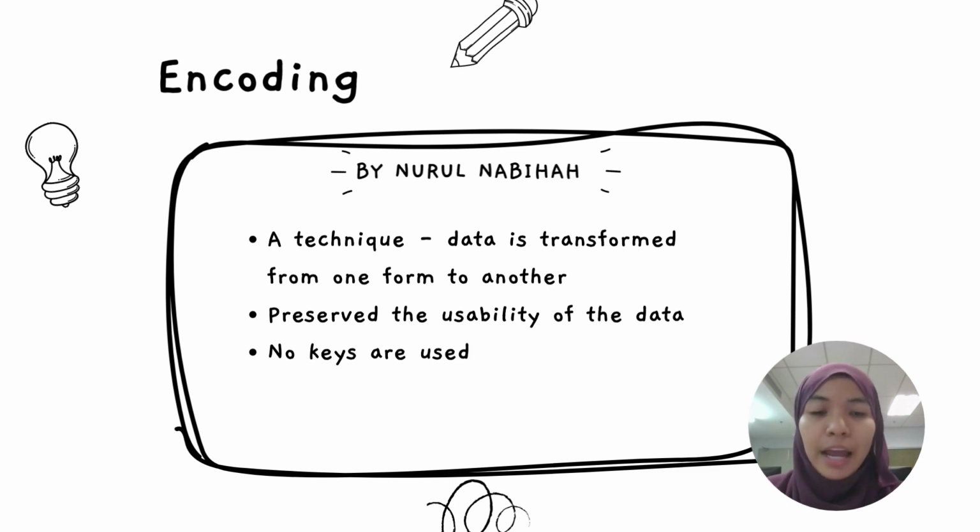For example, encoding can be used for reducing the size of audio and video files. Each audio and video file format has a corresponding coder-decoder, codec, program that is used to code it into the appropriate format and then decode it for playback. So that's all for encoding. Moving on to the next one.